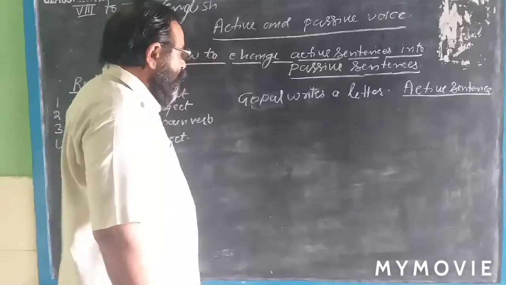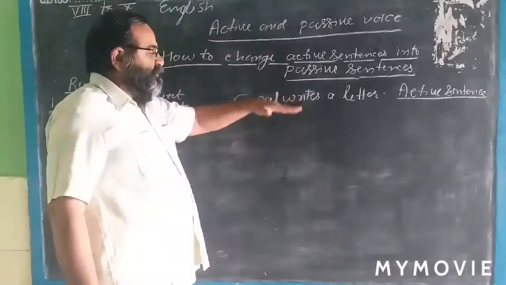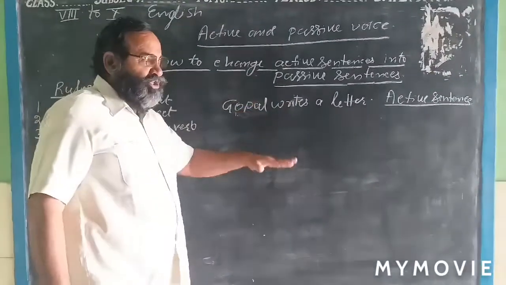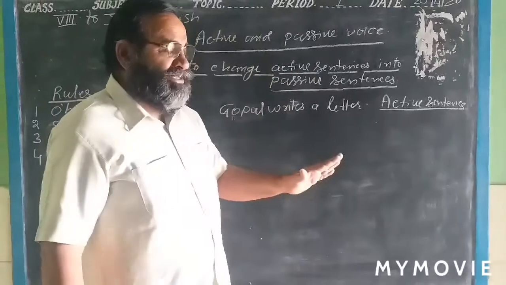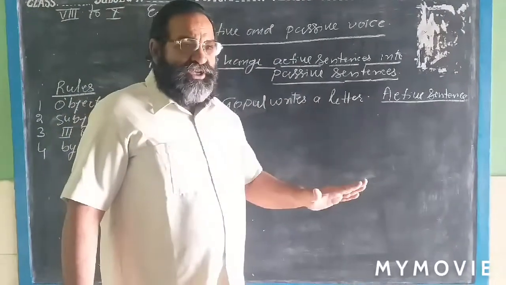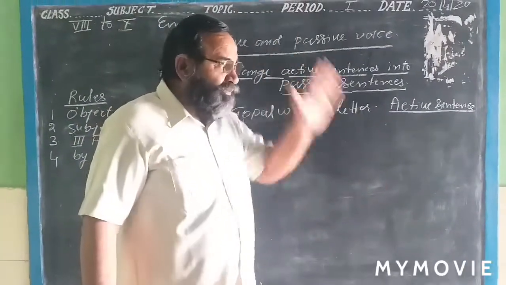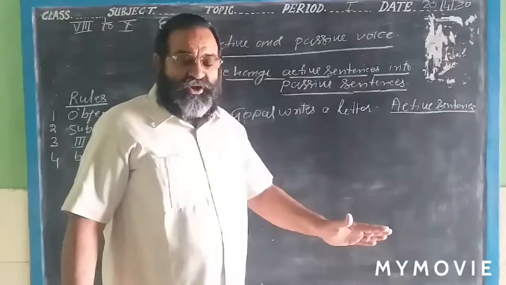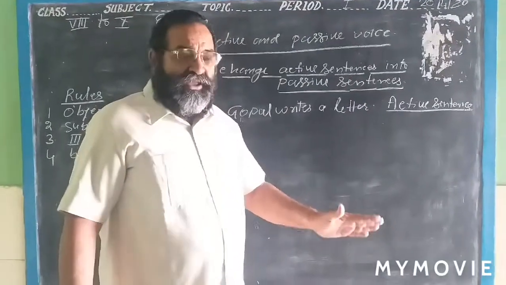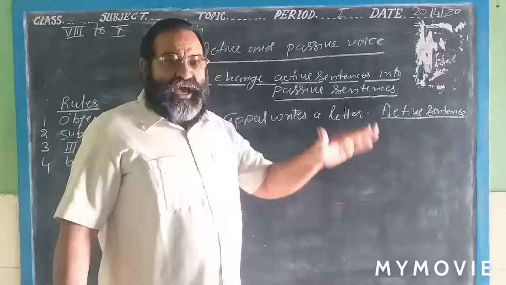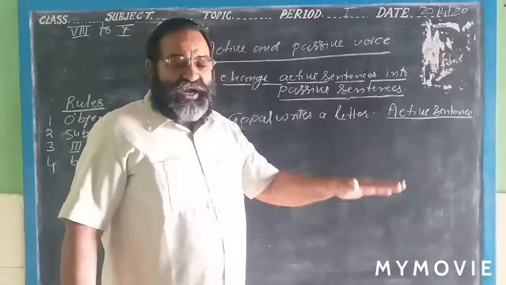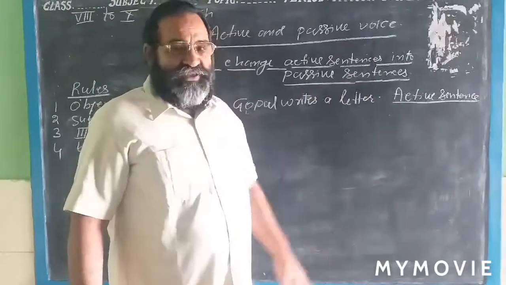Now, we want to change this active sentence. First, you learn that the sentence in which the subject or doer is working actively on the main verb is called the active sentence.